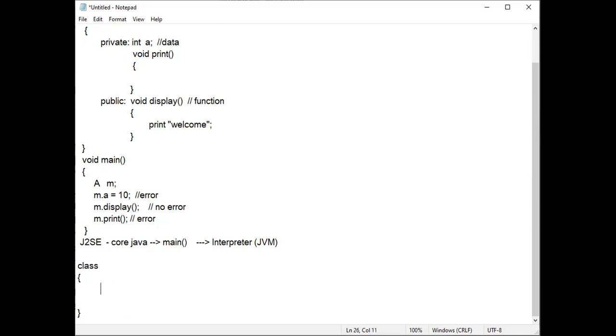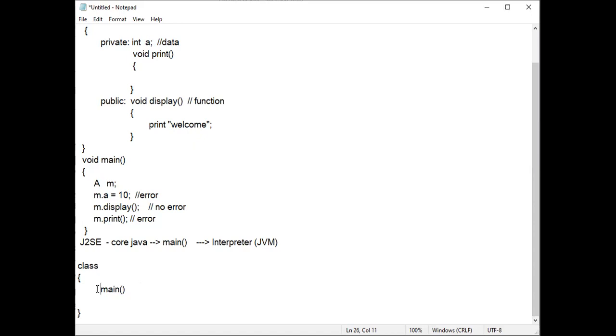Now, when I write the main function inside the class, can the interpreter call it? Because we have provided security for the main function, the interpreter cannot call it because I have written it inside the class. If the interpreter wants to call the main function, I have to make this main function public. Then it can call. If we don't give any access specifier, by default it is treated as private in case of C++. In case of Java, it is treated as no access specifier. For no access specifier, there are some different properties I will tell you. In Java, we have 4 access specifiers: no access specifier, private, public, protected. In C++, 3: private, public, protected.